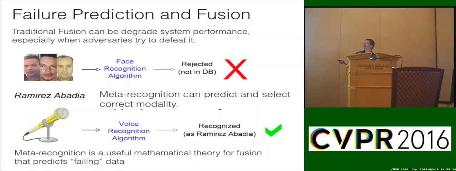Okay? But luckily, they were also listening. They had some voice samples of this guy from phone recordings. His voice recognition algorithm can say, I know who he is, but the face recognition would say, I don't know who he is. If I use traditional fusion, I'm going to equally weight. It is, it isn't. And where it's going to end up is going to be very hard. So the idea of meta recognition for fusion is also to be able to allow it to say, here's what happens when I know I'm wrong.